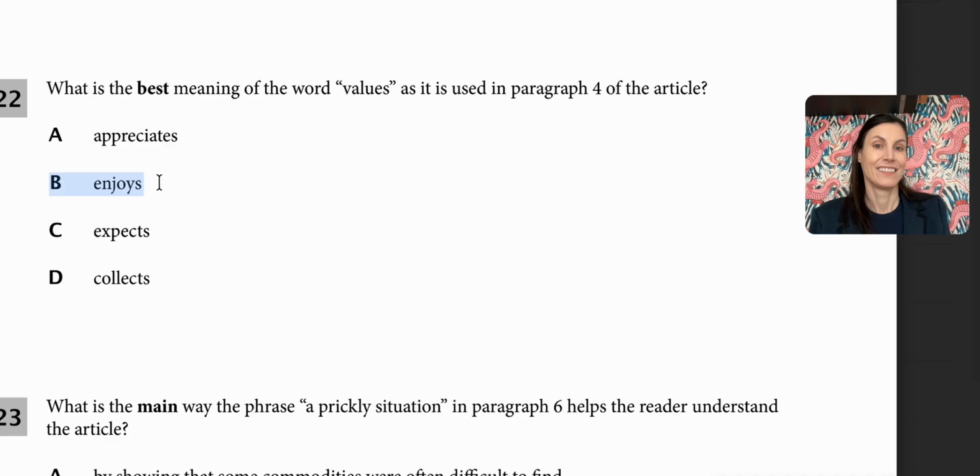So I would say, if you value it, it means you appreciate it. You don't necessarily get enjoyment from salt or barley, but it is something you would appreciate because it is useful and you could use it for other things. So for number 22, our best definition is going to be appreciates.